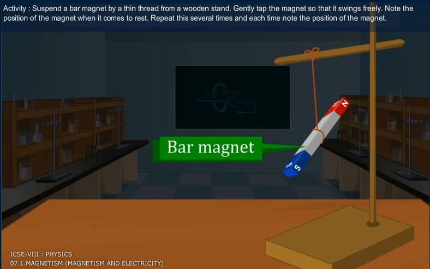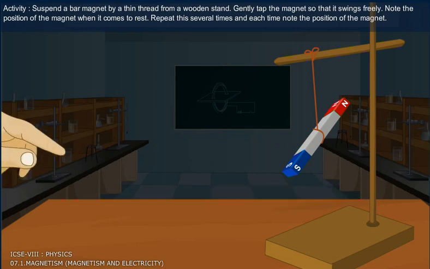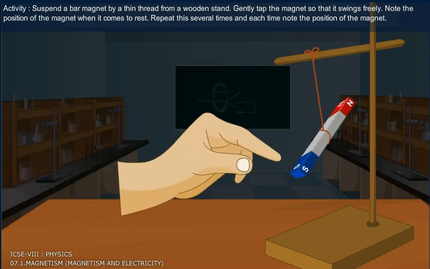Activity: suspend a bar magnet by a thin thread from a wooden stand. Gently tap the magnet so that it swings freely.